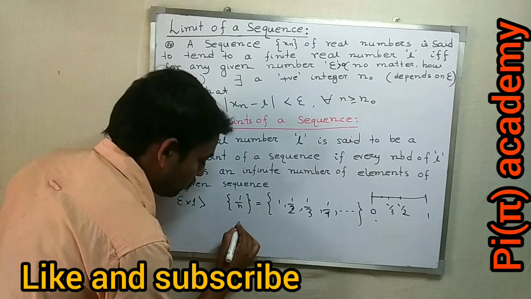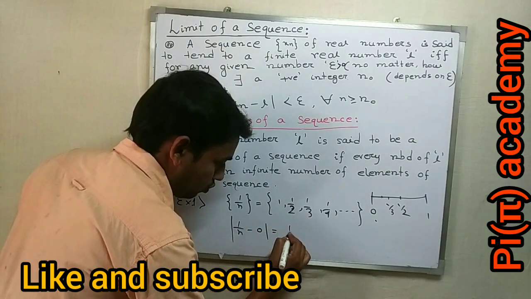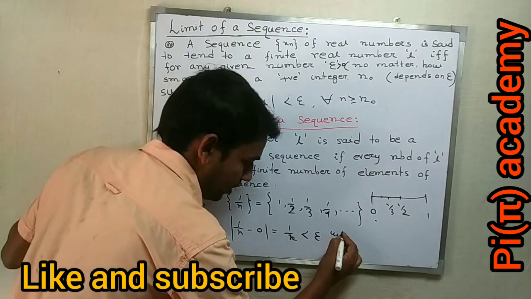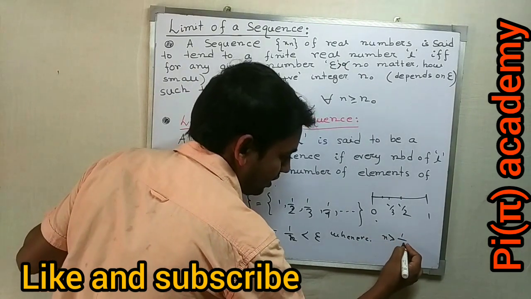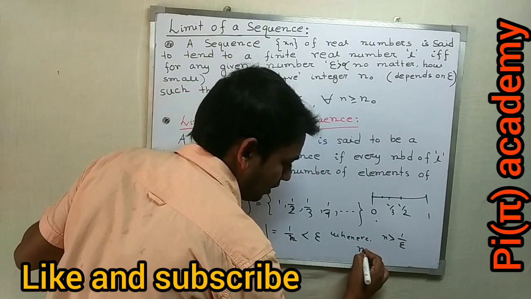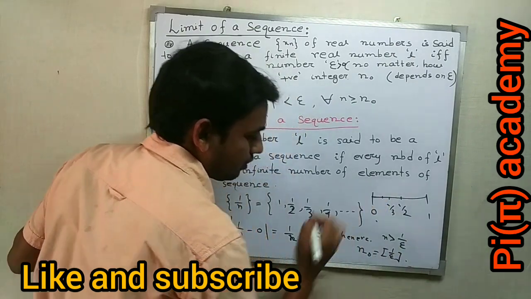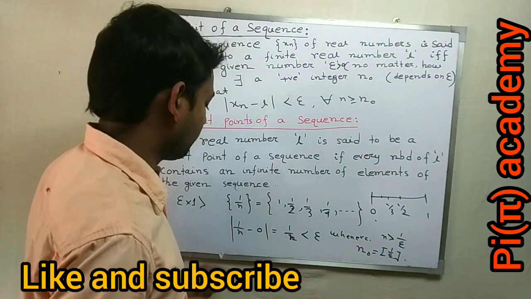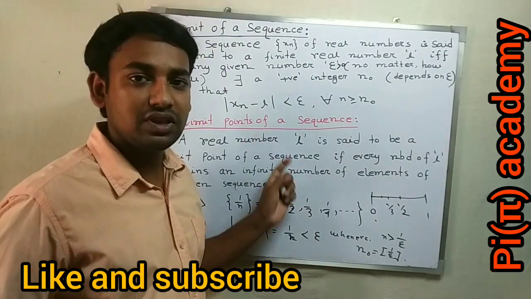Here, the modulus of xn minus 0 equals 1 by n. This is less than epsilon whenever n is greater than 1 by epsilon. We choose n0 equal to the floor of 1 by epsilon. Therefore, we can say 0 is also the limit of this sequence.